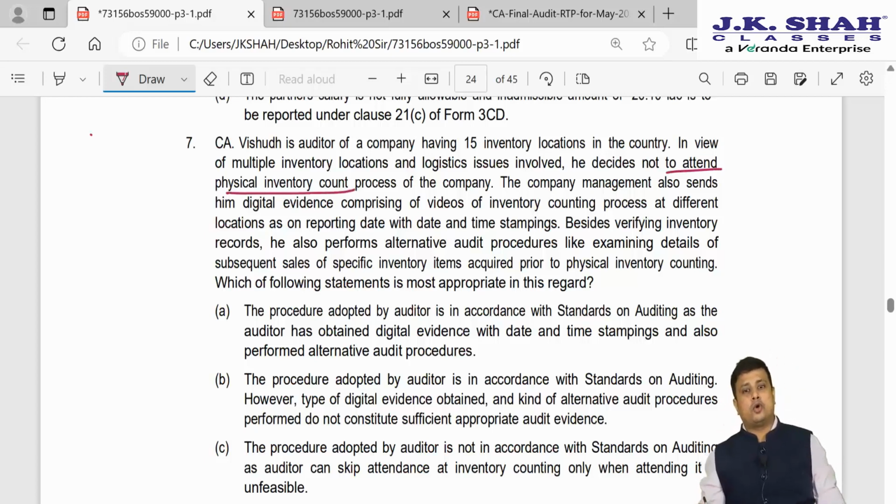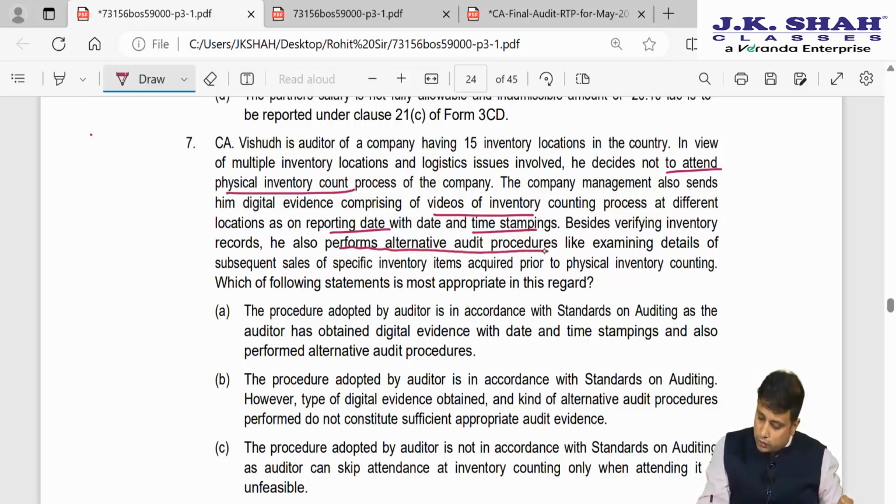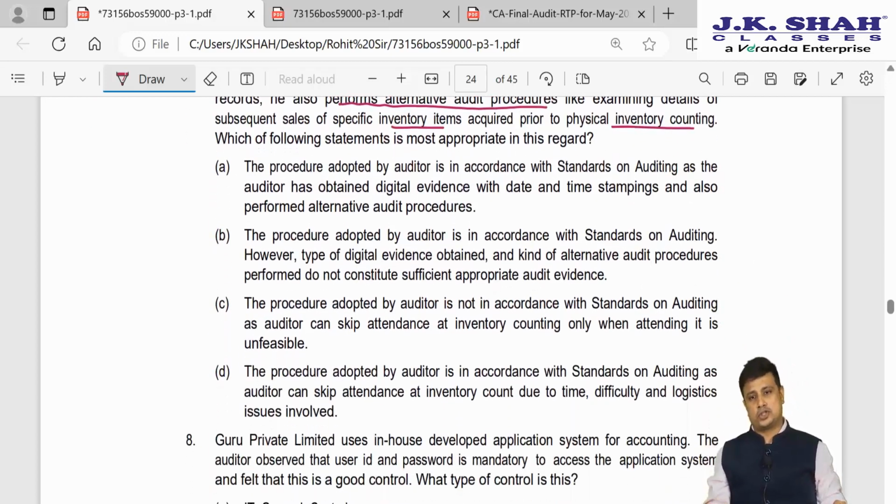The company management sends him digital evidence comprising videos of the inventory counting process at different locations as on the reporting date with date and time stamping. Besides verifying the inventory record, he also performs alternative procedures like examining the details of subsequent sales of specific inventory items prior to physical inventory counting. Which of the following statements is most appropriate?